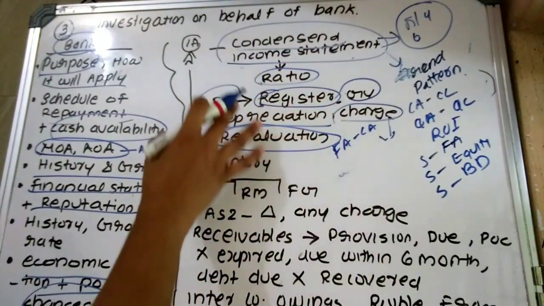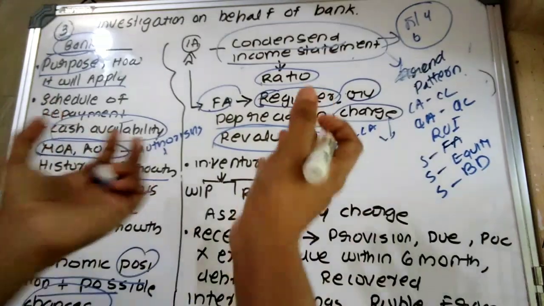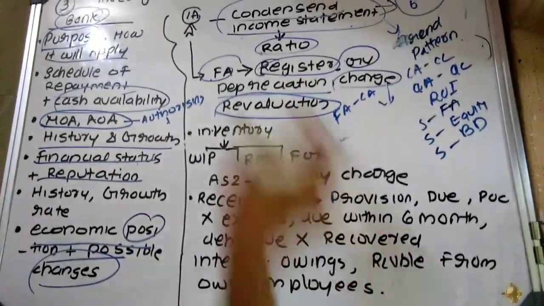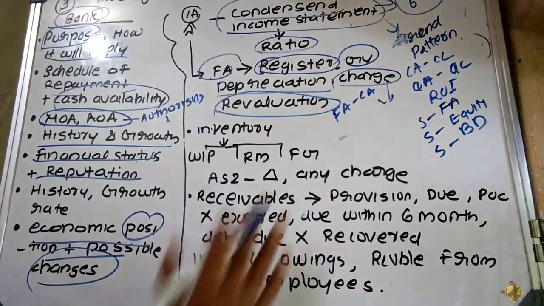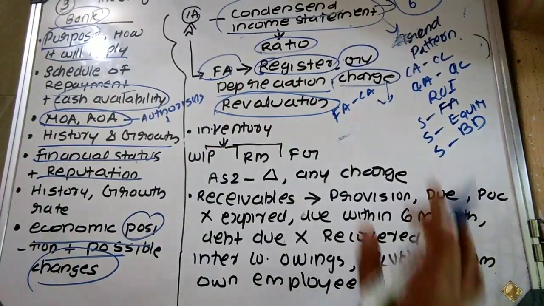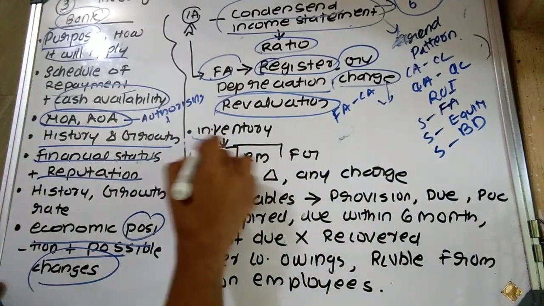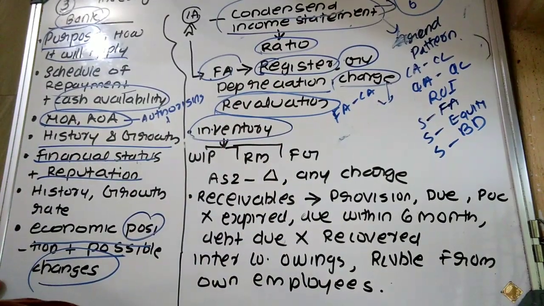With respect to fixed assets, they have to make an analysis of the balance sheet item, right friends? That is the overall understanding, ratio, then understanding the balance sheet, that is, specifically each and every item has to be evaluated. Then they should analyze inventory.